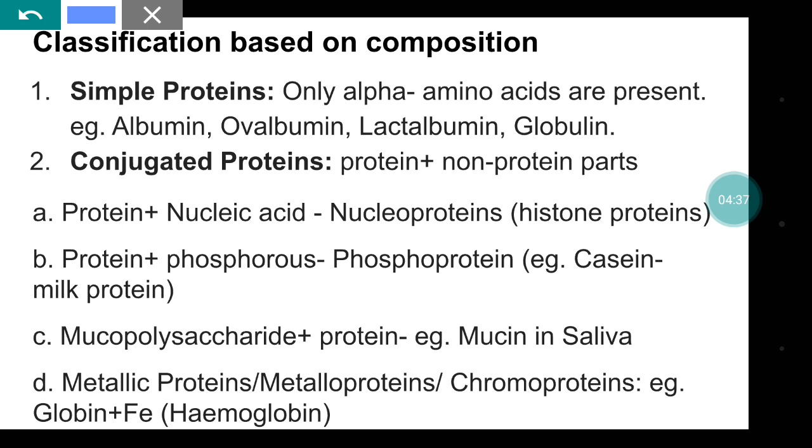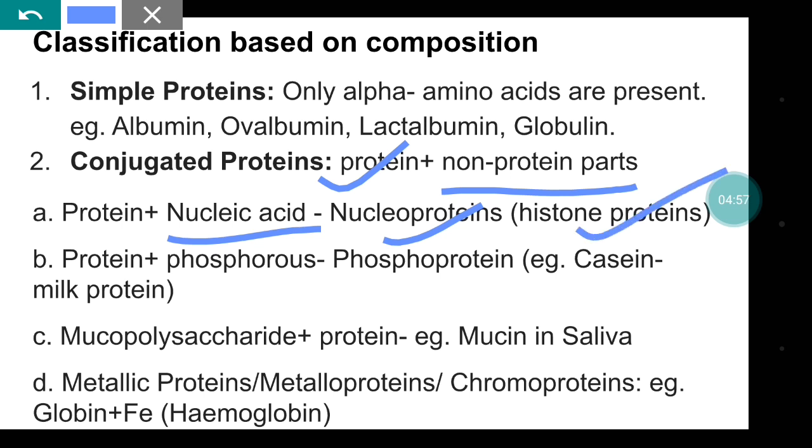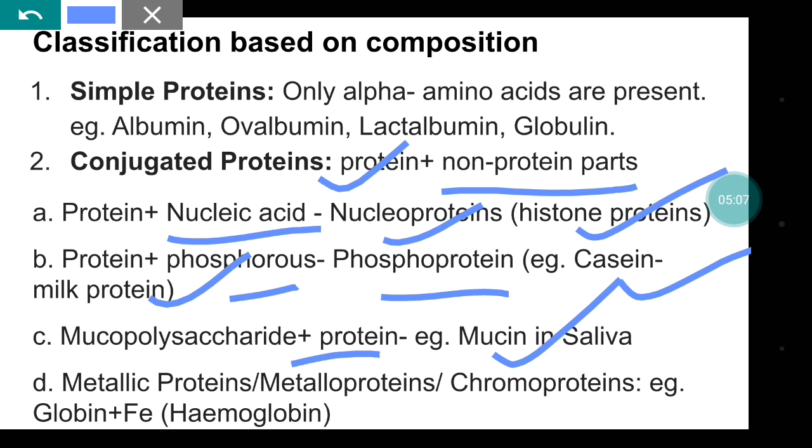Conjugated proteins contain non-protein parts along with the proteinous part. The non-protein part can vary. If it is bound with nucleic acid, it is known as nucleoprotein, and an example is histone proteins. Protein plus phosphorus gives phosphoproteins, for example casein, that is milk protein. Mucopolysaccharide plus protein gives mucin in saliva, so mucin is a conjugated protein. Metallic proteins, metalloproteins, or chromoproteins are synonymous, and an example is globin plus iron, that is hemoglobin.